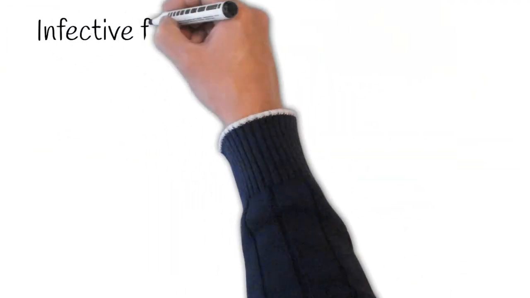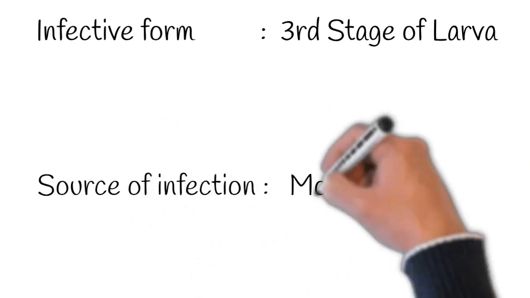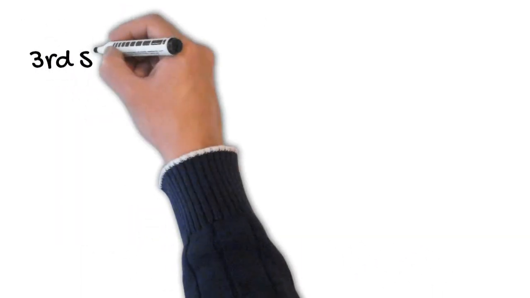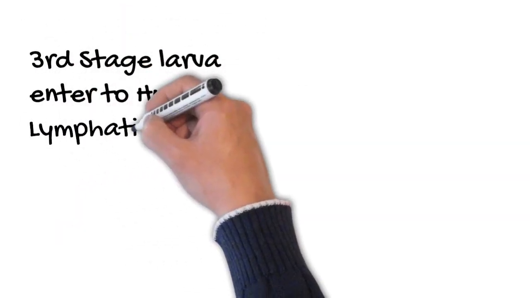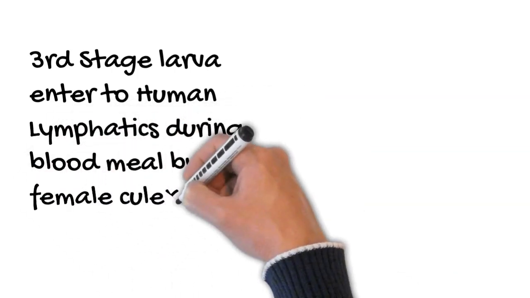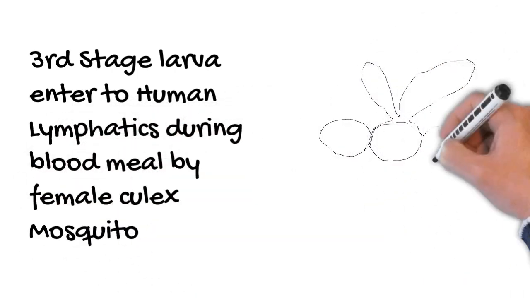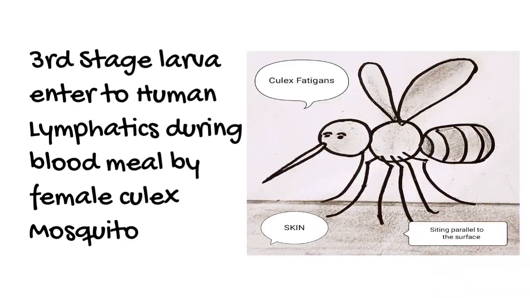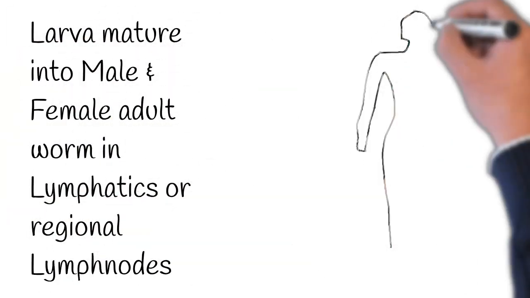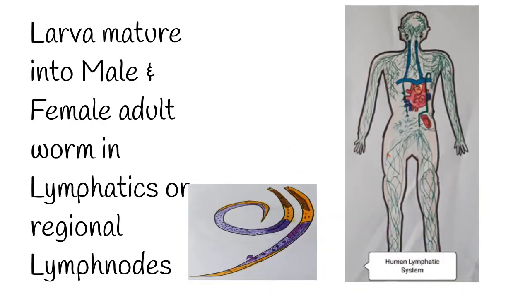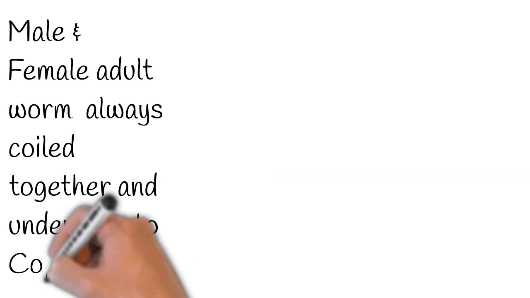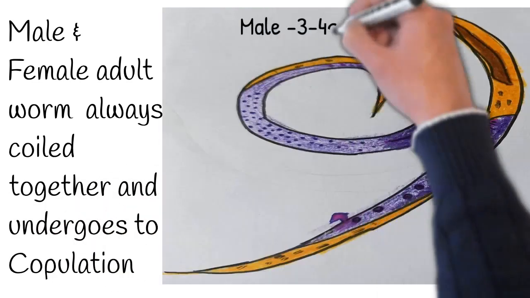Infective form is third stage of larva and source of infection is mosquito bite. The life cycle begins when the third stage larva enters the human lymphatics during blood meal by female Culex mosquito. Then the larva matures into male and female adult worm in lymphatics or regional lymph nodes. The male and female adult worm always coiled together and undergo copulation.